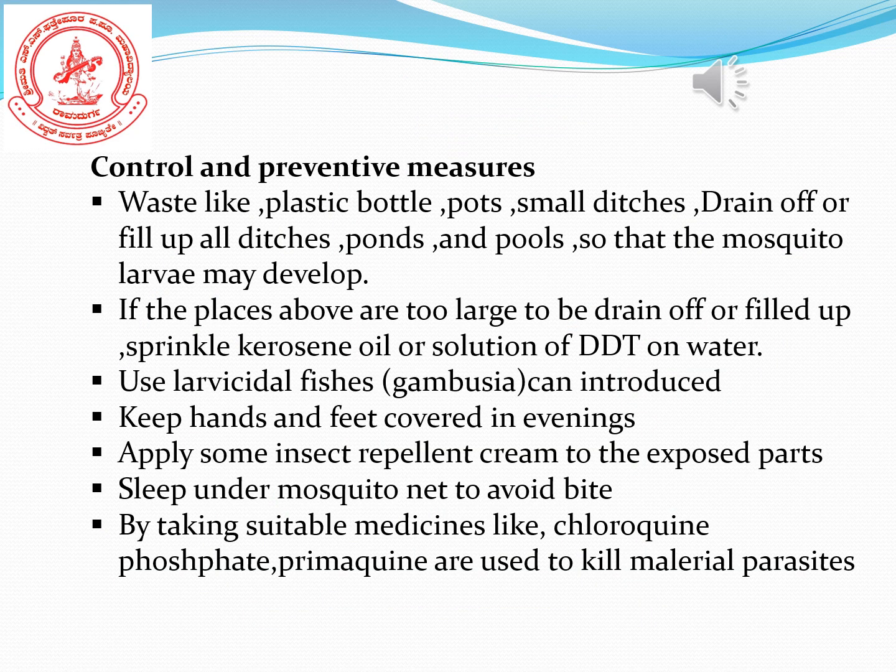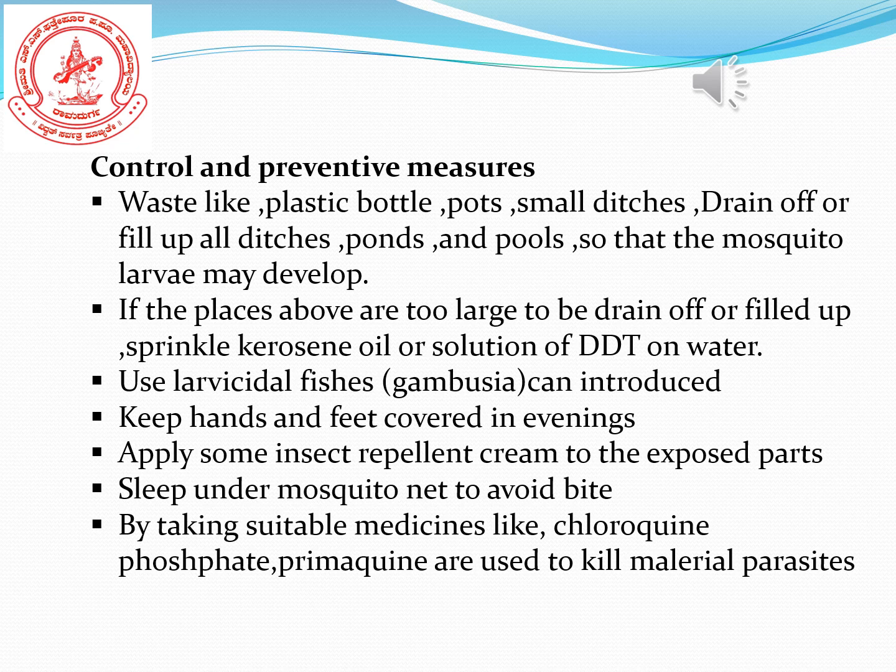In this slide, we're going to focus on the control and preventive measures of malarial diseases. Okay, so the first point: waste like plastic bottles, pots, small ditches. We know that we throw waste bottles and pots outside. What happens in the rainy season? There is accumulation of water inside the pots, bottles, or other things.